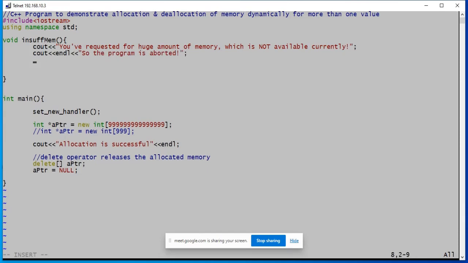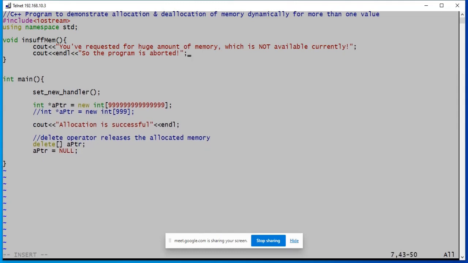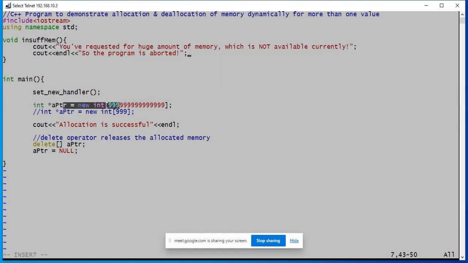So once you print these messages, you can expect them to be printed whenever this step fails. So here is the function, and I have to write this function name within parentheses here.